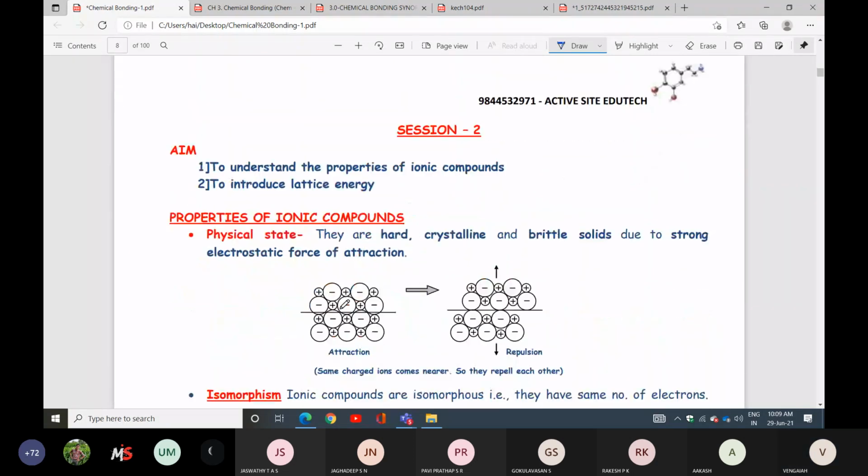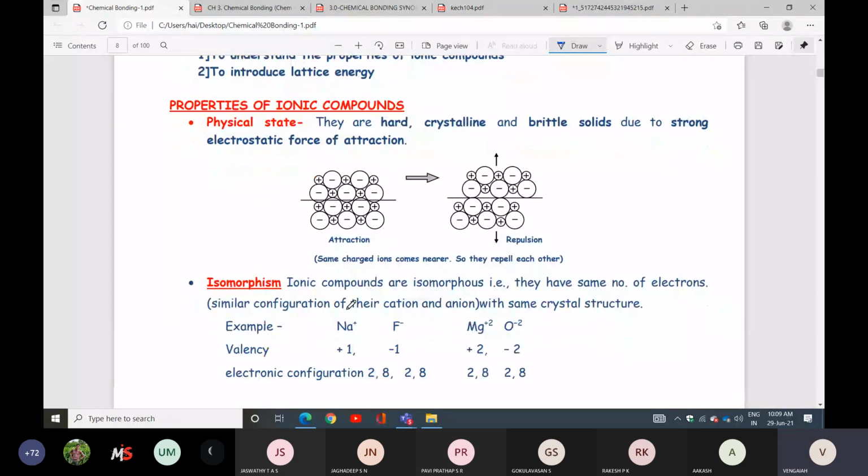Now, the next topic is properties of ionic compounds: the definition of ionic compound, factors of ionic compound, and properties of ionic compound. You already studied this in class 10th standard. Ionic compounds are hard, crystalline, and brittle in the solid state due to strong electrostatic force of attraction.